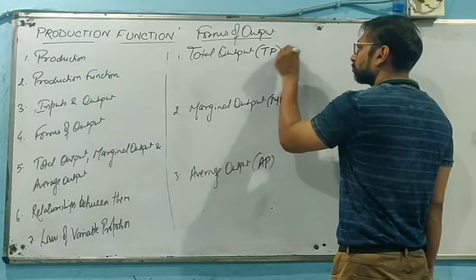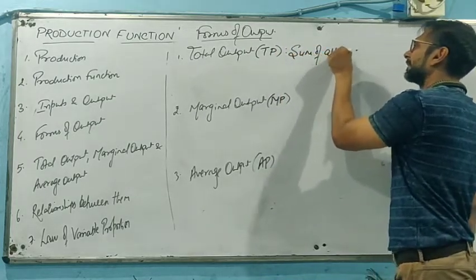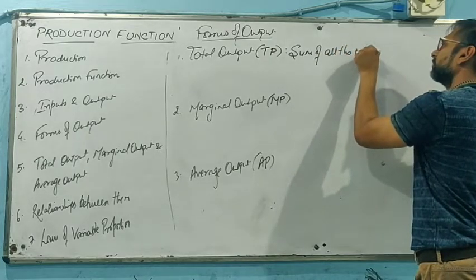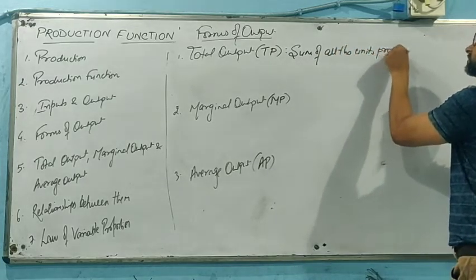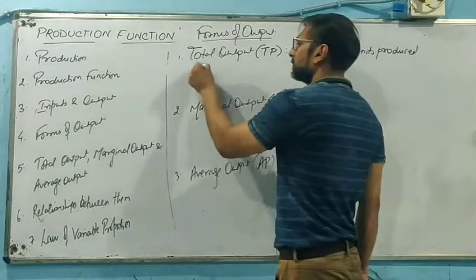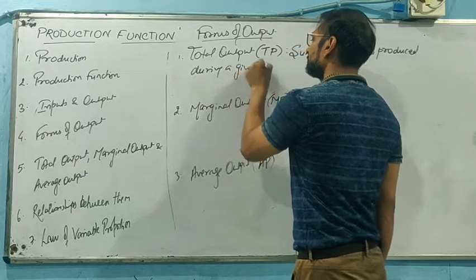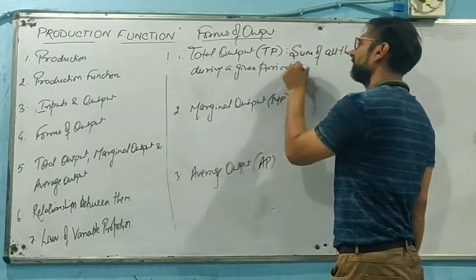So if we talk about total product, it is the sum of all the units produced during a given period of time.